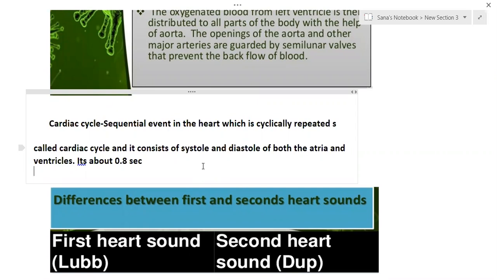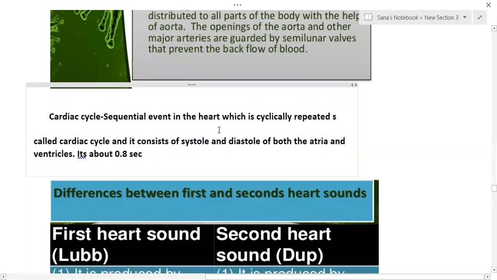Next, both the auricular muscles as well as the ventricular muscles, both the chambers, auricles as well as ventricles, relax. That is called diastole. The total time required for all these events is 0.8 seconds. So 0.8 seconds is required for one cardiac cycle.